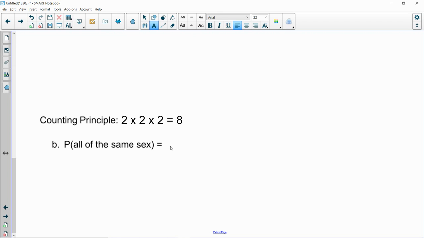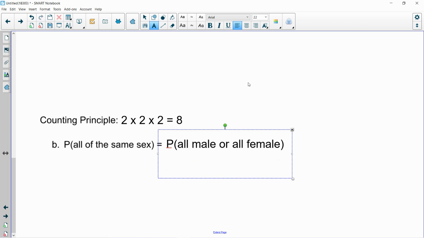But what if we wanted to use the counting principle? Let's think about this. The probability of all 3 children being the same sex can also be thought about as they are all male or all female. Are they independent, male and female? The answer is yes. So if we have an or probability, we can say, okay, well, what's the probability that they're all male? And then we can add to that the probability that they're all female.